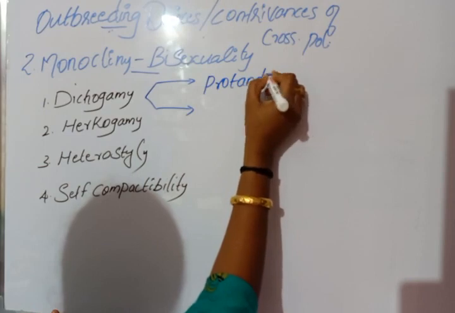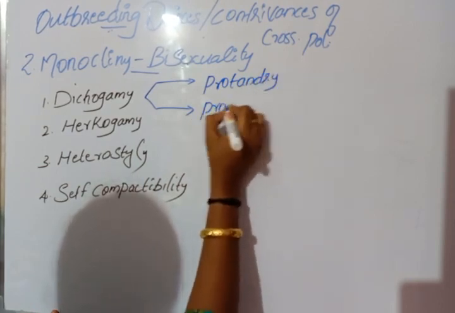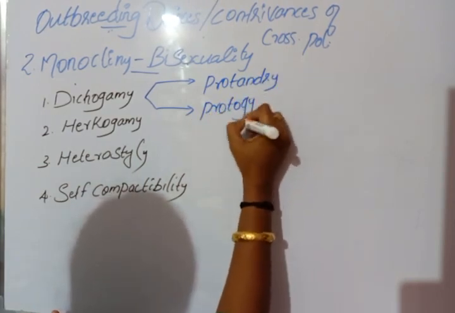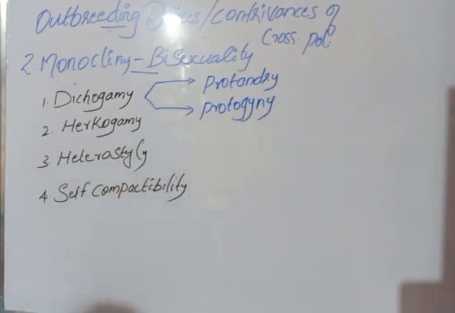Protandry and protogyny. Protandry and protogyny are the two types of dichogamy. In protandry, the anther or the stamens mature first. In protogyny, the stigma or the gynoecium matures first. In protandry, the stamens mature earlier than the stigma of the flower, whereas in protogyny, the stigma matures earlier than the stamen of the flower.